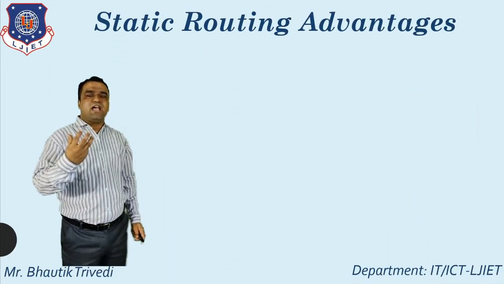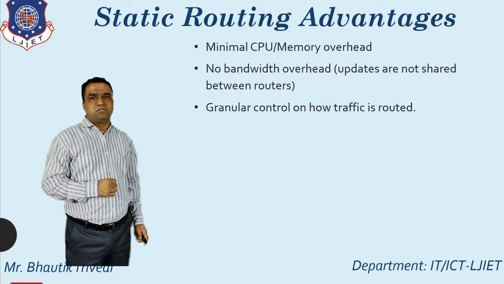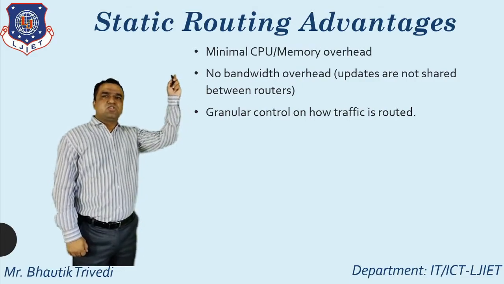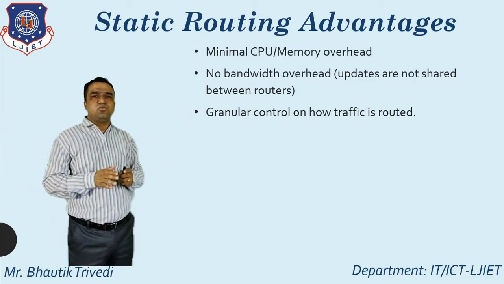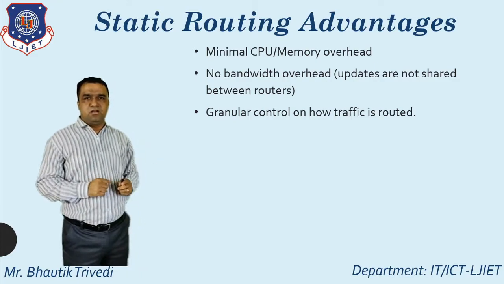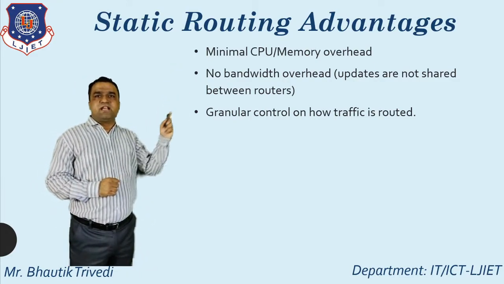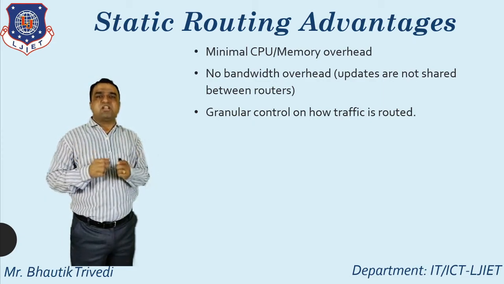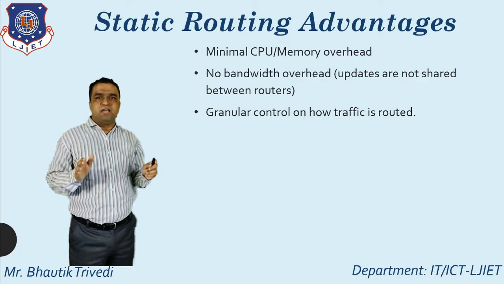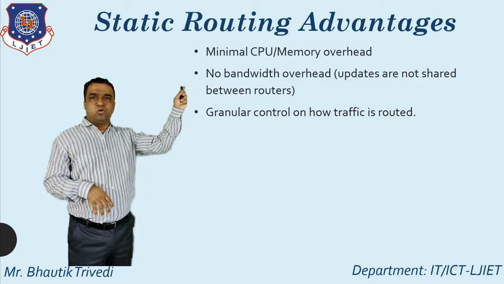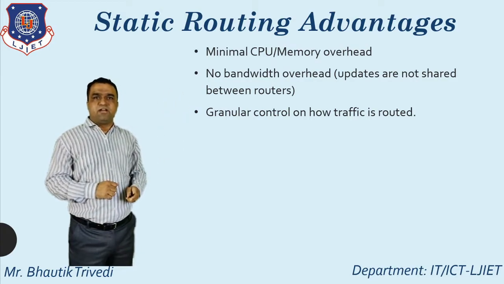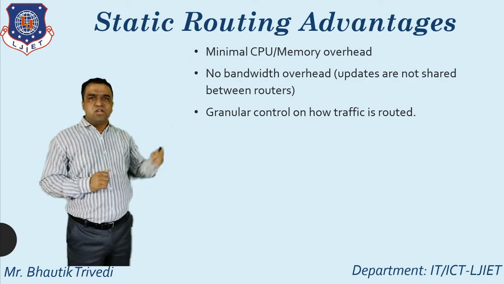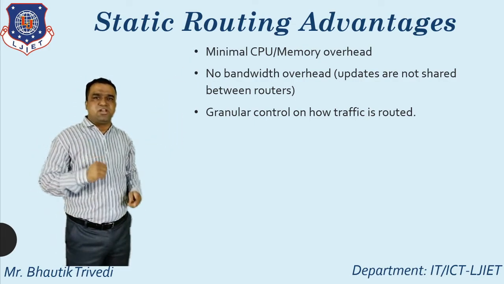After that, what are the advantages of static routing? Here you just see the advantages of static routing. First advantage, the CPU and memory overhead is minimal. That's the most important thing here. Second one, no bandwidth overhead. Why? Because the updates in a routing table are not shared by the different routers. So there is no bandwidth overhead, that is the most important advantage. And the third advantage is granular control over how traffic is routed. So these are all the advantages of static routing.